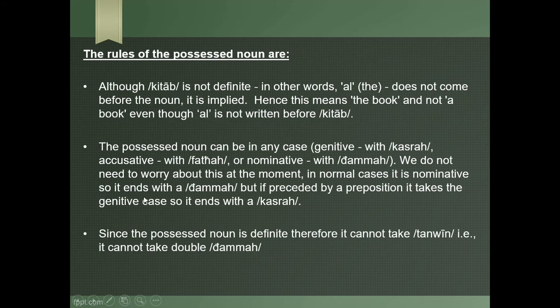These are the three rules again; if you want, I can revise them. Kitab is not definite, it is not al kitab, but the definite al is implied in it. The possessed noun can be in any case, genitive, nominative or accusative. We do not need to worry about this at the moment. In the normal case it is nominative only. Since the possessed noun is definite, it cannot take tanween.